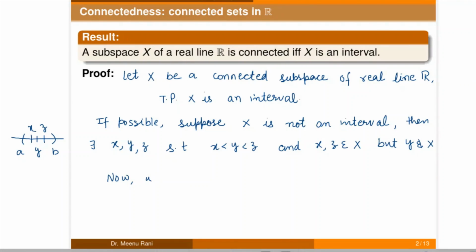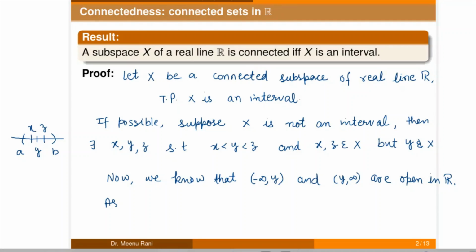So we know that if we take the intervals minus infinity to y and y to infinity, these are open intervals, so these are open in the real line.